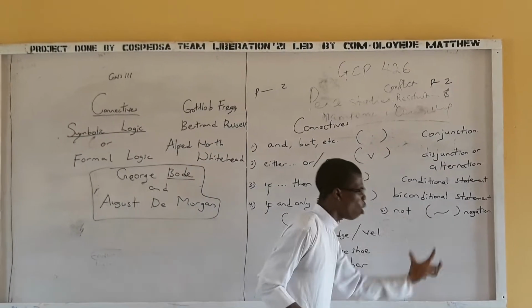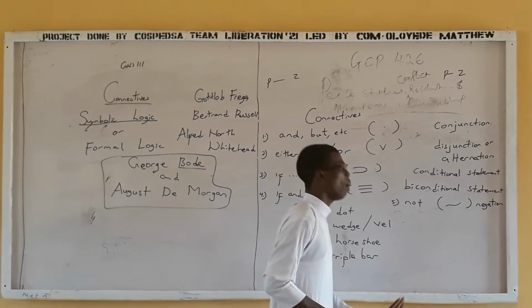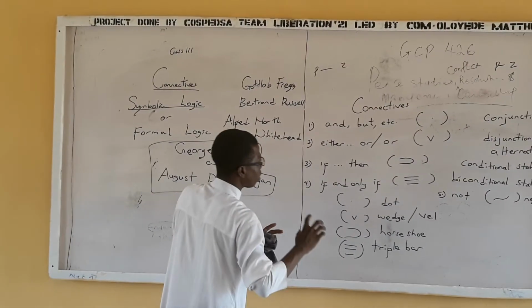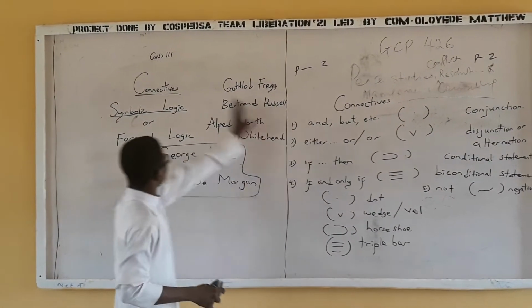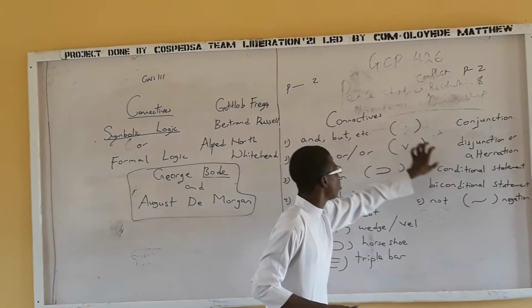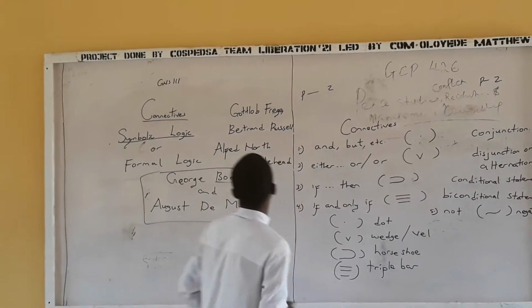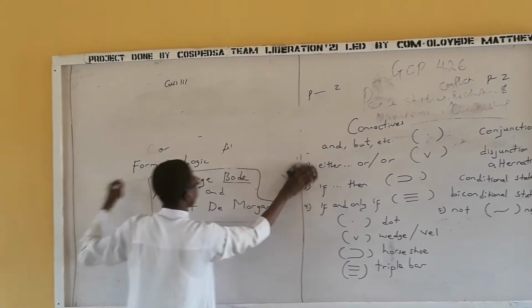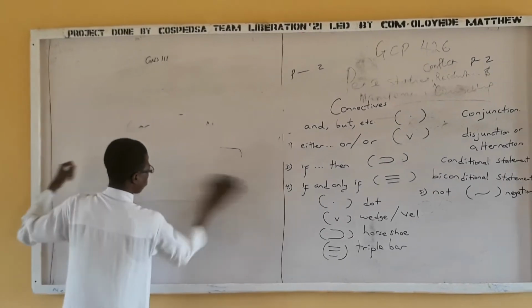Each type of compound statement we will learn about in our next videos. But before we call it a day, let us get down some examples of each type of compound statement and see the way it works.